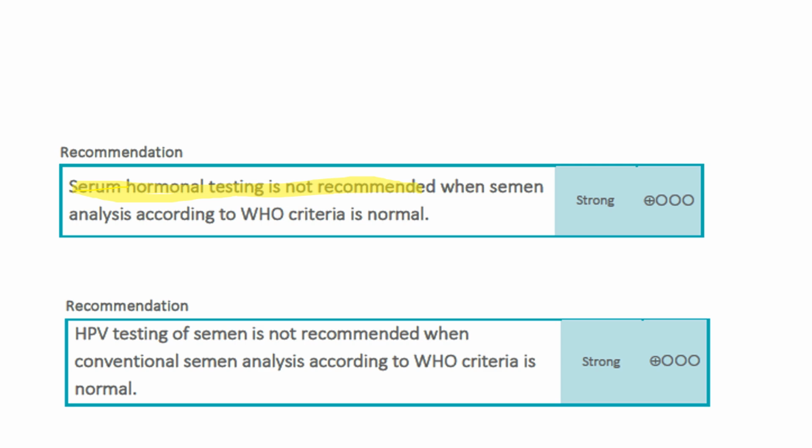Then HPV testing of the semen is also not recommended, as there are studies which have shown that patients who are positive for HPV in the semen have a lower conception rate, but the data is insufficient and more study is required before making it a recommendation.